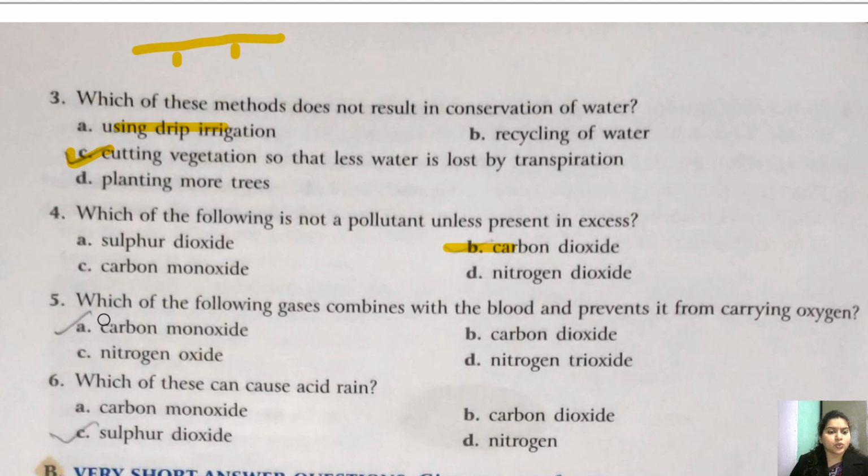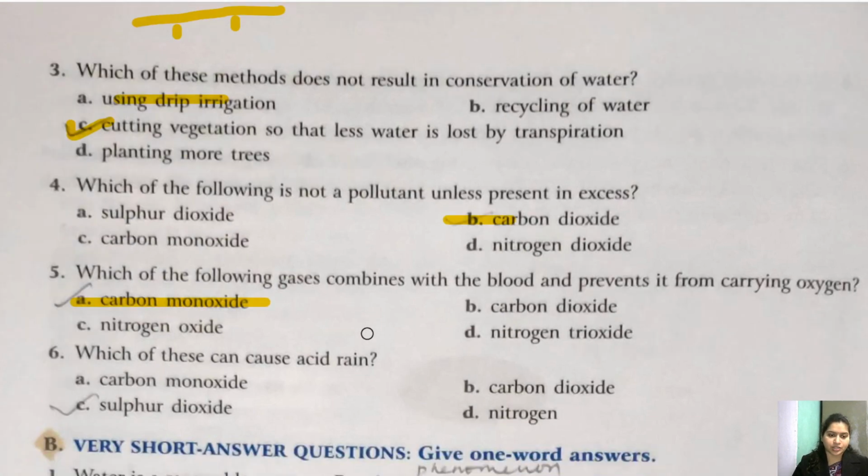Question fifth. Which of the following gases combines with blood and prevents it from carrying the oxygen? So it is, children, carbon monoxide. So carbon monoxide, when we inhale it, then it get mixed in the blood and it stops the flow of oxygen, which may lead to death. Okay, so correct answer is A, that is carbon monoxide.